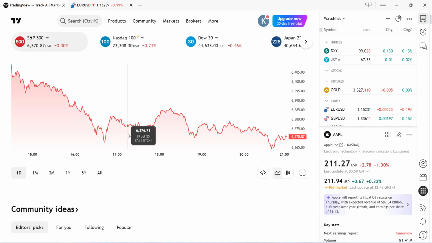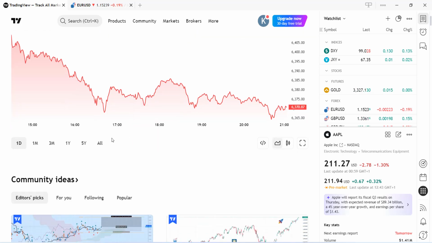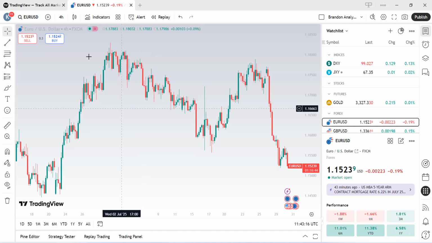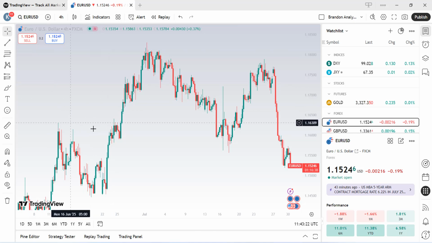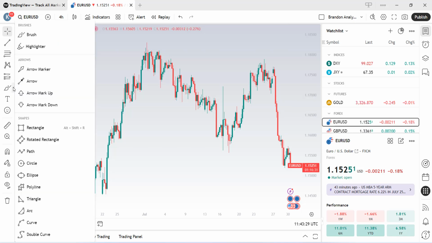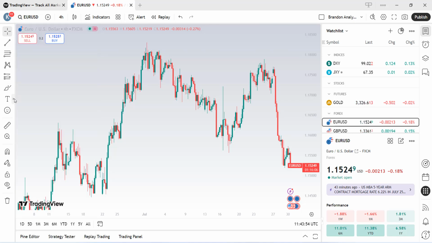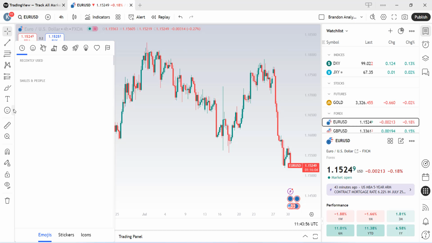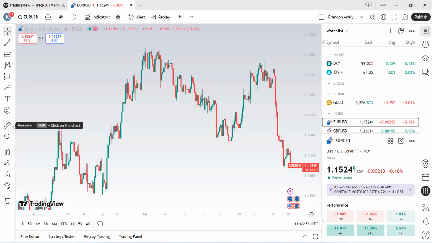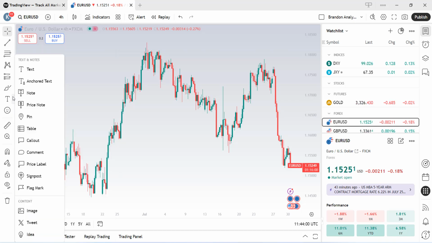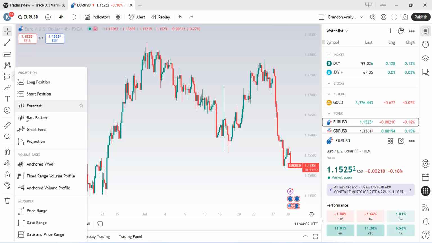If you have ever opened TradingView and felt overwhelmed by all those tools on the left, don't worry, you are not alone. Today, I'm going to give you a complete walkthrough of every single tool on your TradingView chart. By the end of this video, you will know exactly how and when to use each tool like a pro. And don't skip ahead. There are some hidden gems in here that even experienced traders sometimes overlook.